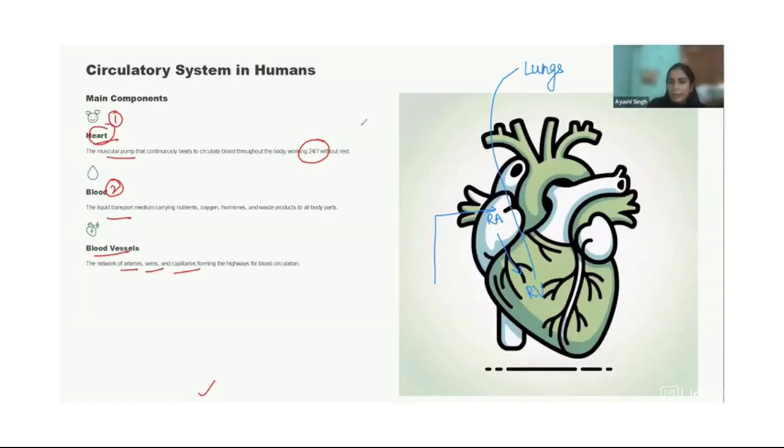Carbon dioxide will go out and you will exhale it, and oxygen will come inside. From here the oxygenated blood will enter the heart again, reaching the left atrium and then the left ventricle. From the left ventricle, the oxygenated blood will reach several different cells or body parts.